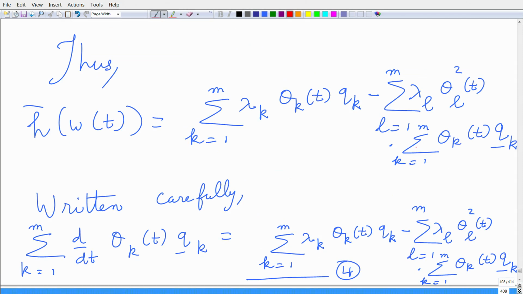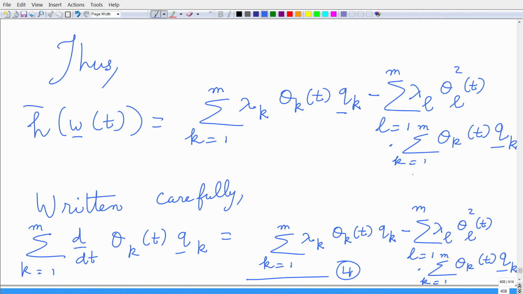Now, plugging all these things together, h bar of w of t can be simplified as the summation k equals 1 to m of lambda k times theta k times qk, which is this vector, minus this summation that has two terms, each of them a summation, one going from L equals 1 to m, the other from k equals 1 to m.